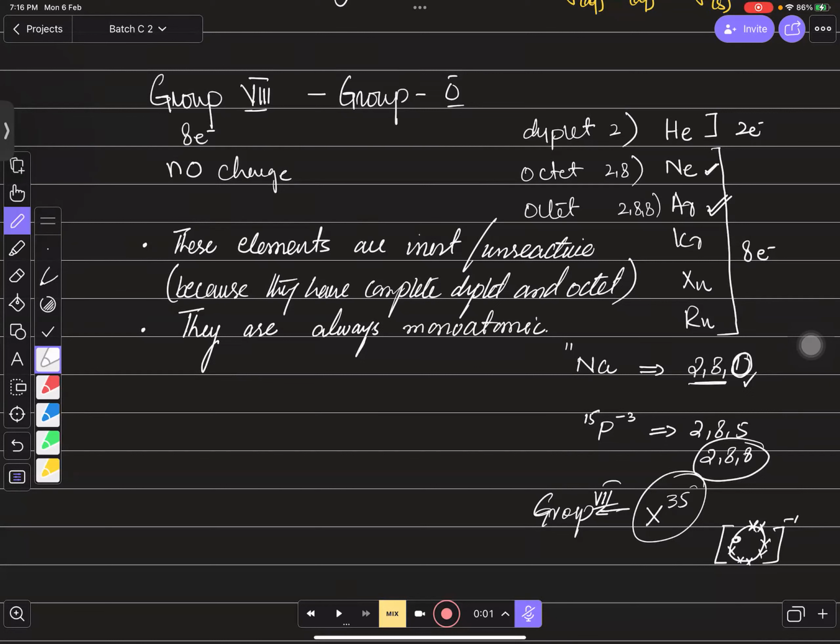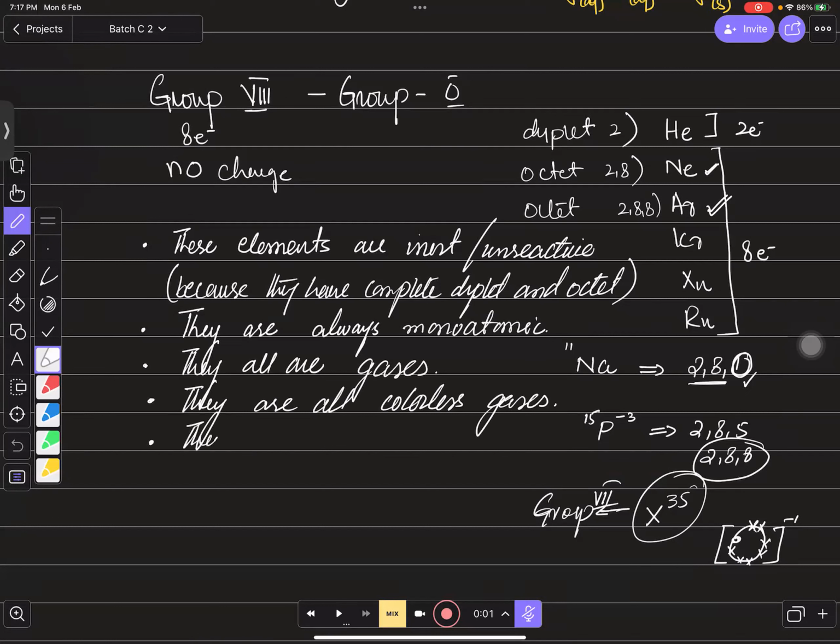Yes, sir. Then they all are gases. So you need to say that they all are gases. And one more important thing about them are they are all colorless gases. Even they are gases, but they all are colorless gases, right? And you need to keep remember them that they have low melting point, boiling point, and densities as well. Right, every one of you?